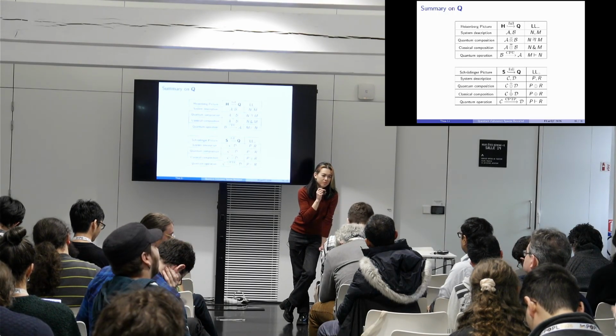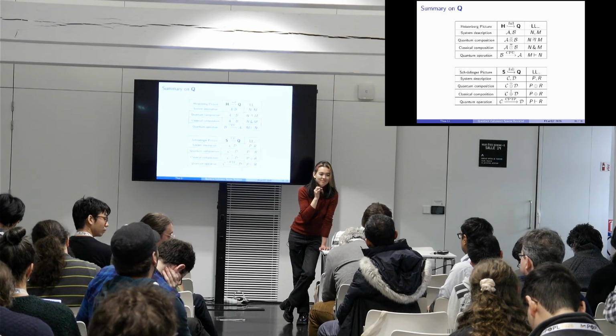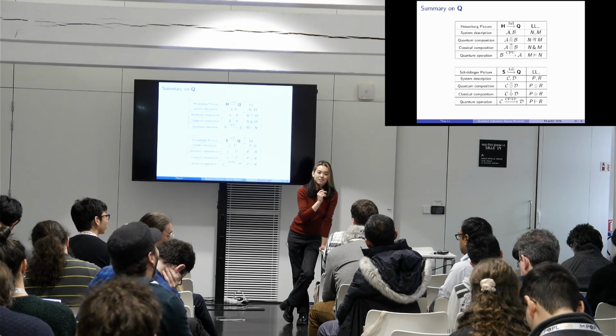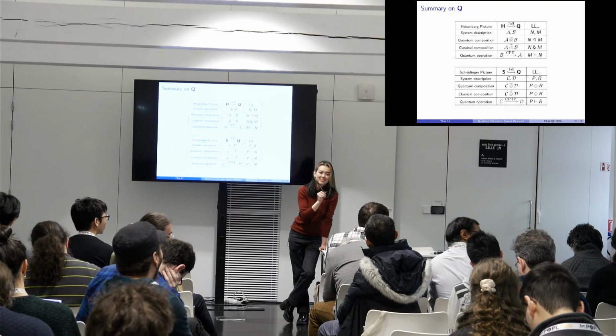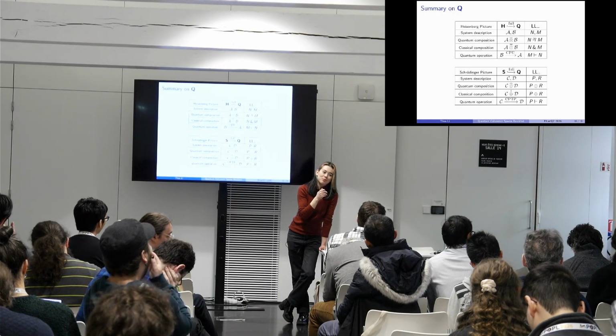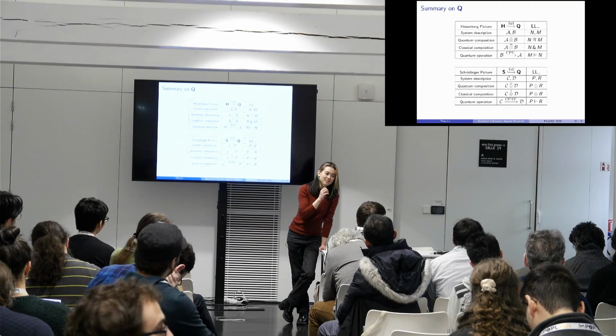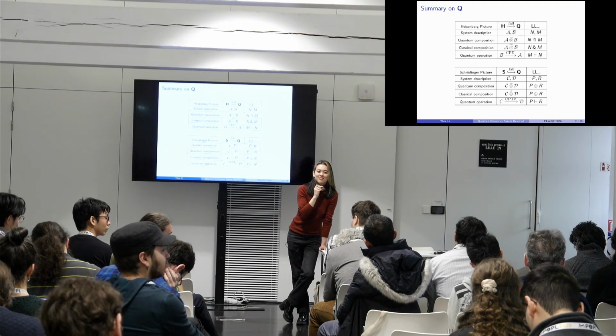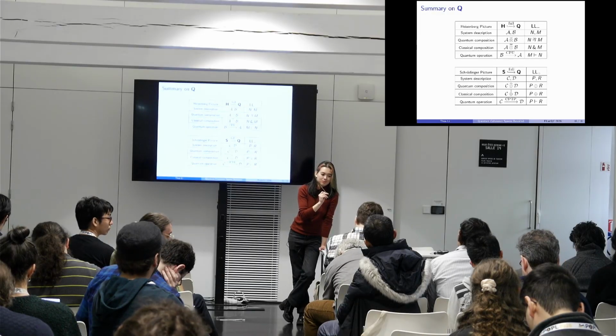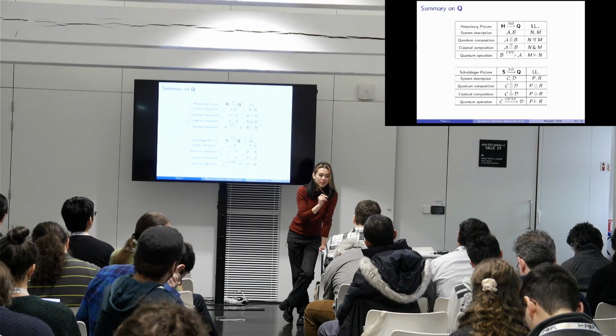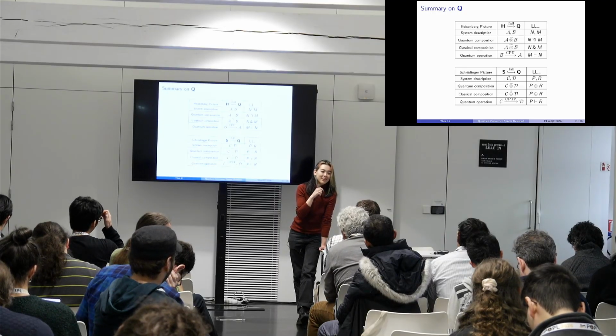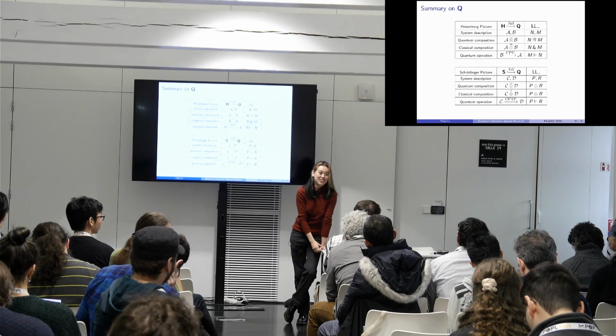Have you thought about how this could be used for quantum programming, so that you have both the advantages of Schrödinger style and Heisenberg style representations of operators? It's interesting, but it's not something that I'm very familiar with. Okay. So no, I have not thought about it.